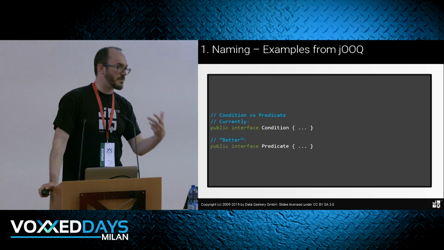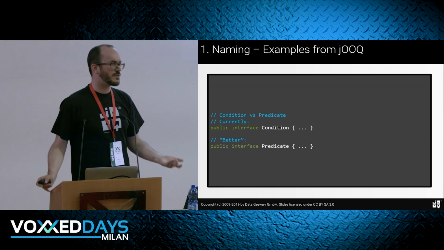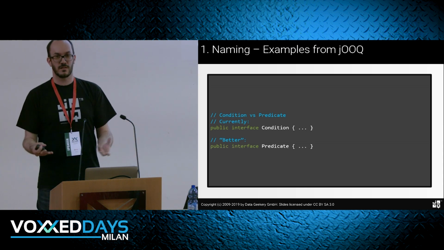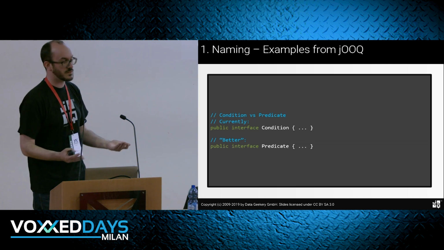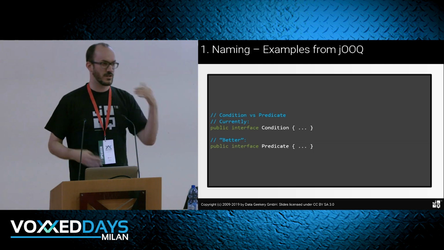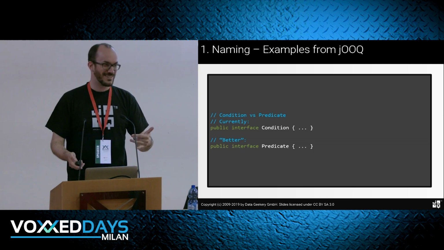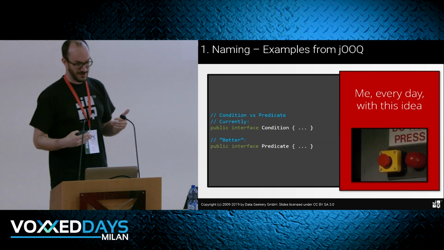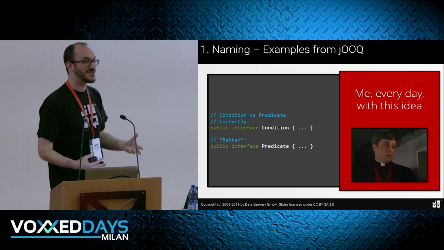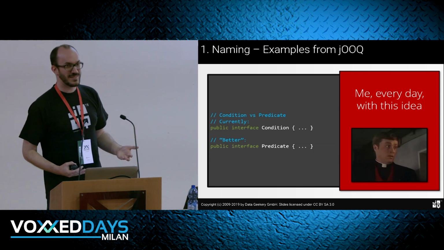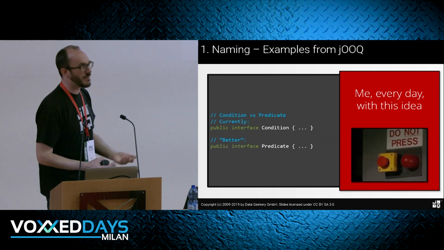And it would be really much better to call it a predicate. It's kind of the same thing, but predicate is what the SQL specification, the ISO SQL standard, calls it. Most databases call it a predicate. And this API calls it condition, so it would be nice to rename, right? So every day I'm thinking, because my company develops this API, I should do it, but I have to restrain myself because that's one of the examples, it doesn't matter that much.